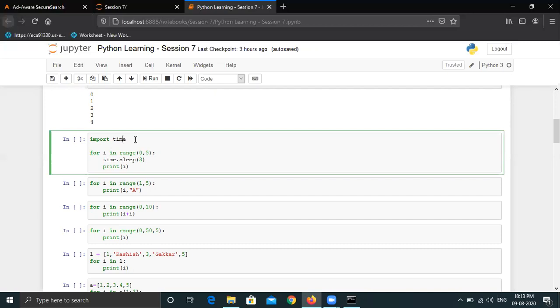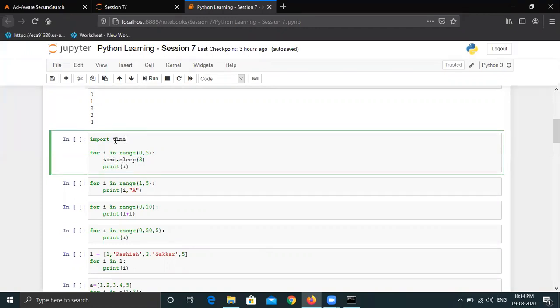Similarly, here we are using the time library, which is inbuilt in Python. If you just install Python, the time library comes by default, and someone might have written this code in the past. By importing the time library, there are some functions like the print function and type function that we were using, which were there by default in Python. So there are functions defined in this library, which we are just using, taking the benefit of that functionality.